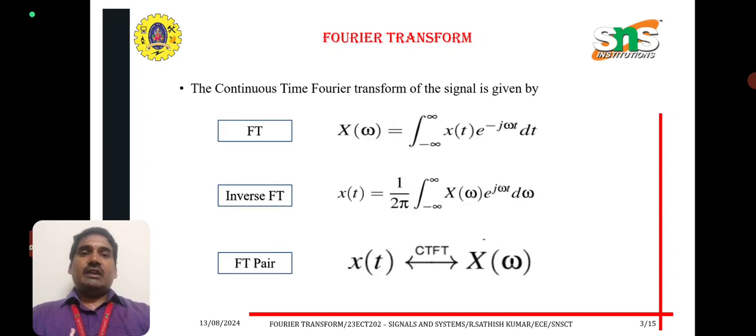The continuous Fourier transform of the signal is given by X of omega is equal to integral over minus infinite to plus infinite x of t into e power minus j omega t into dt. Inverse Fourier transform: x of t is equal to 1 by 2 pi integral over minus infinite to plus infinite X of omega into e power j omega t into d omega. x of t and X of omega form a Fourier transform pair.